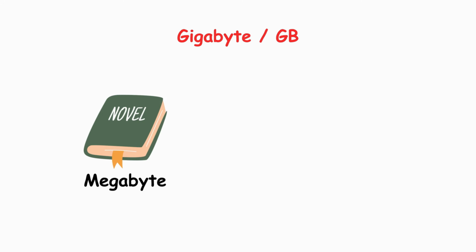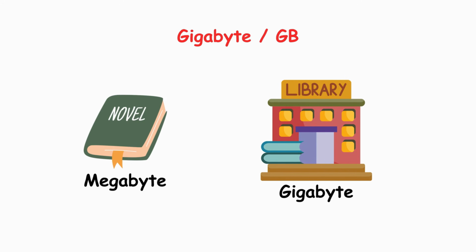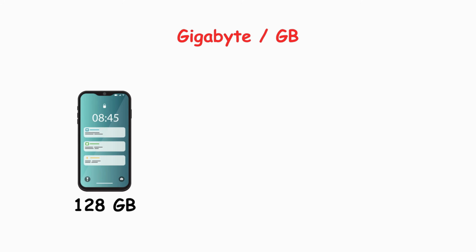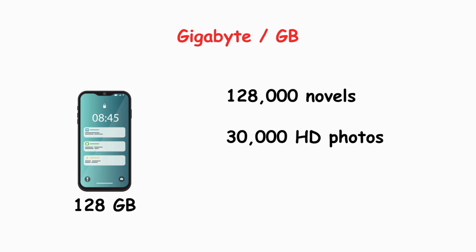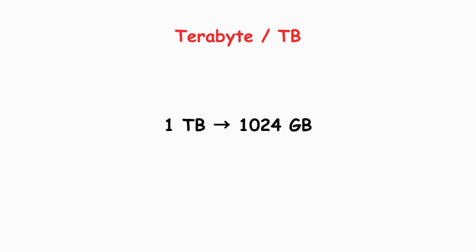If a megabyte is a novel, a gigabyte is an entire library shelf packed with books. A 128 gigabyte phone can hold roughly 128,000 novels worth of text, or about 30,000 high-quality photos, or approximately 32,000 songs. Terabyte, or TB. A terabyte is 1024 gigabytes, or about 1 trillion bytes.